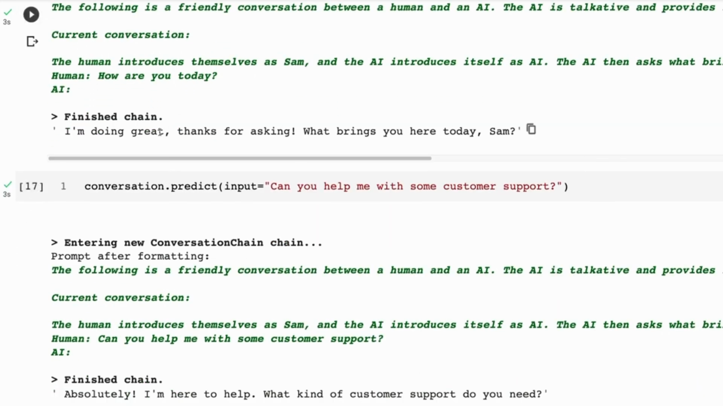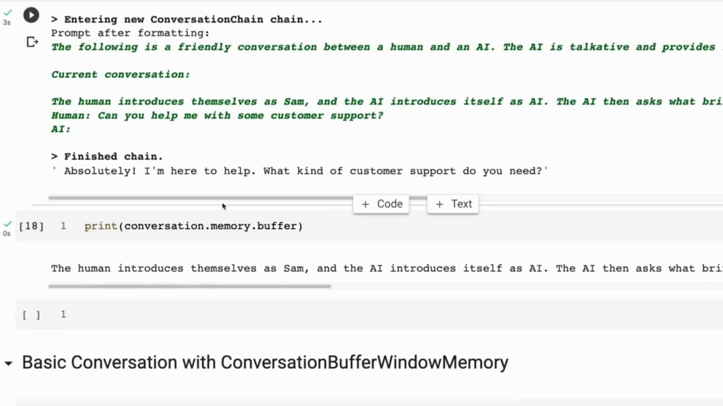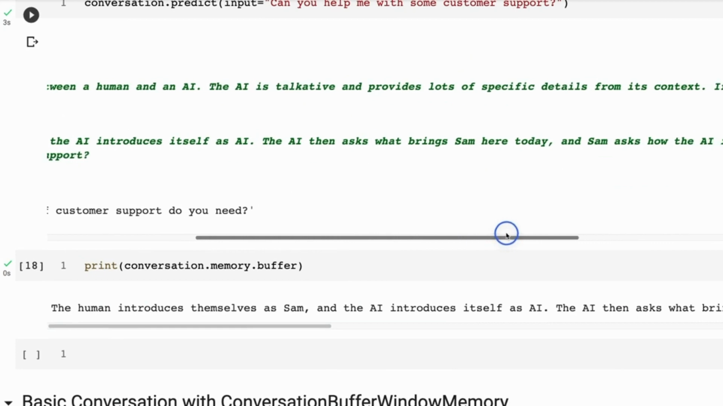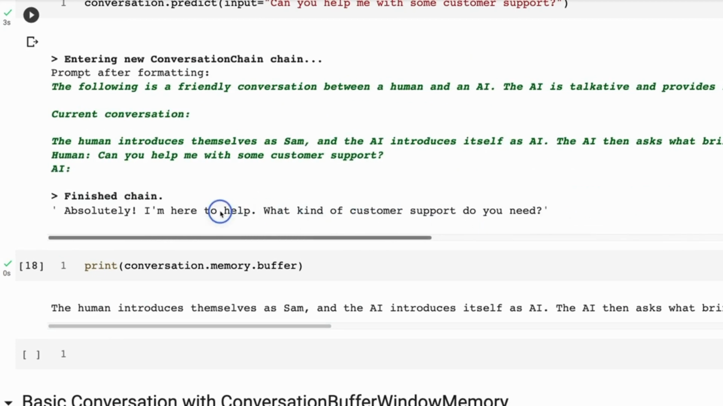But you'll see that as we go through, if I say, "Okay, can you help me with some customer support?" Now, when we go to the next summary, the human introduces themselves as Sam, the AI introduces itself as AI, then finally it gets to the AI is doing great, and then it will give the last thing. So this is sort of at the start maybe actually adding more tokens because you're getting a summarized version of the whole conversation. But over time, this is definitely going to use fewer tokens.